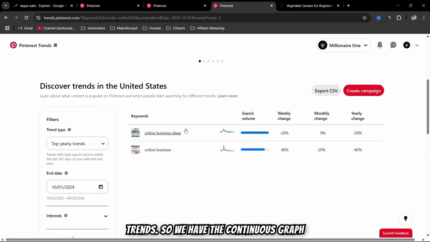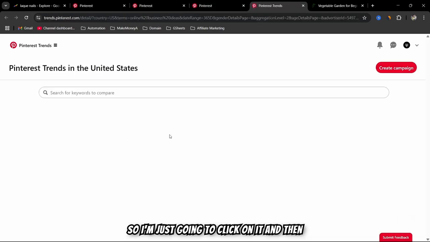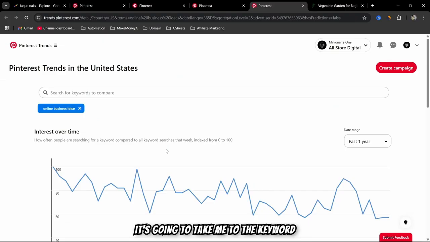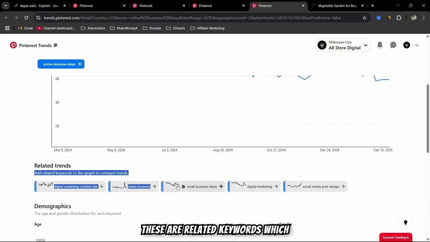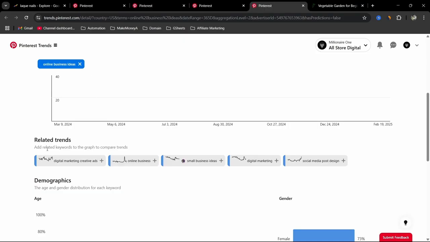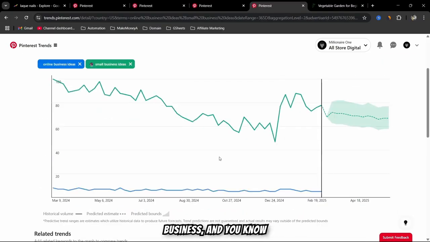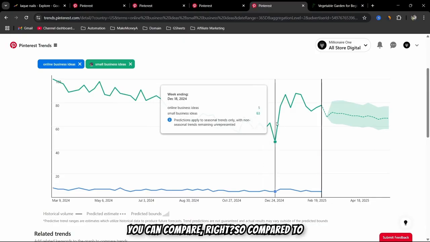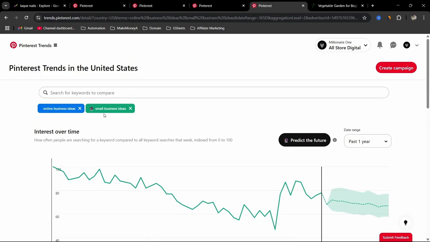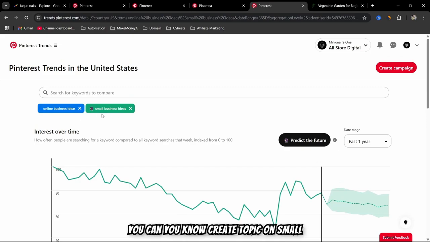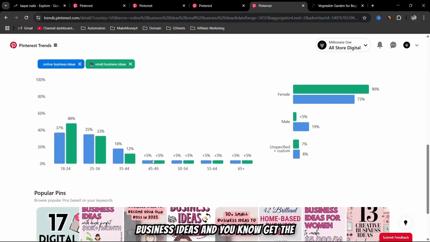So we have the continuous graph, so I'm just going to click on it, and then it's going to take me to the keyword analysis, and we have a continuous trend right here. It is looking good, and these are related keywords which are potential to this one, right? Add related trends to the graph to compare trends. Okay, so I can click on add small business, and you can compare, right? So compared to online business ideas, you can create a topic on small business ideas and get the traffic from Pinterest trends.